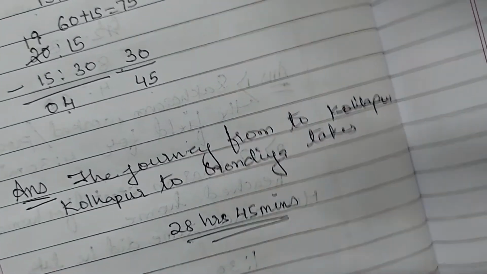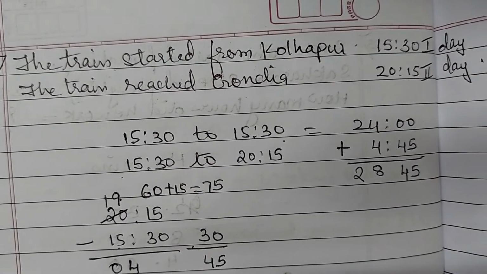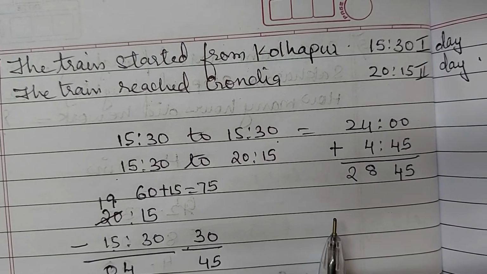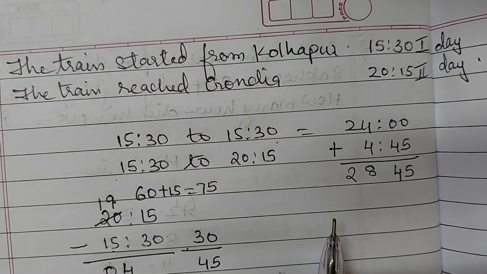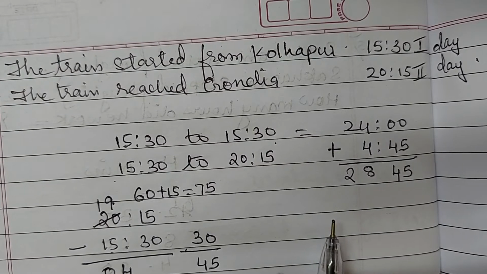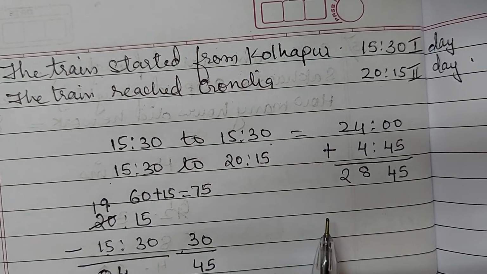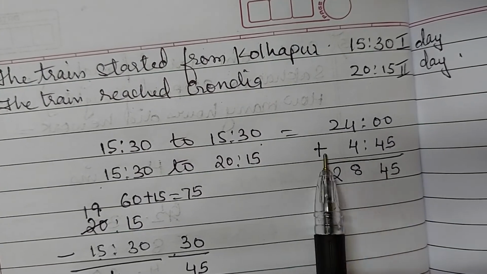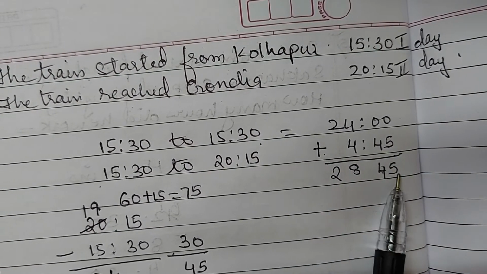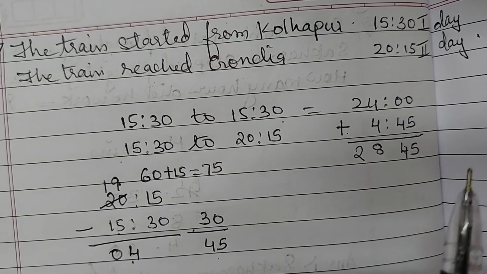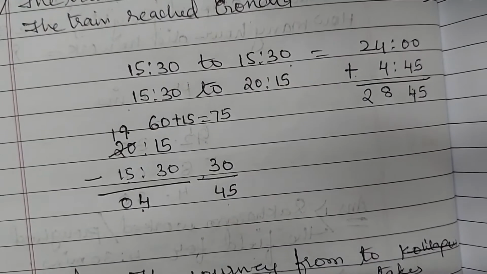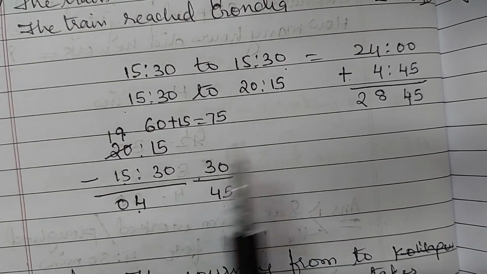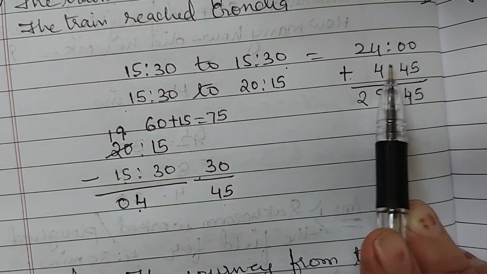Right children? Understood? Now first what we did, 2 days are required for travelling. So 1 day is clear, 24 hours, from 15:30 to next day 15:30. If you calculate straight away in this method, you won't be able to calculate because the maximum time is 24 hours, no? And the total journey is 28 hours. So you have to calculate in 2 steps. First we have done 24 hours.